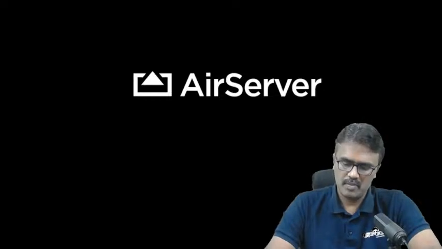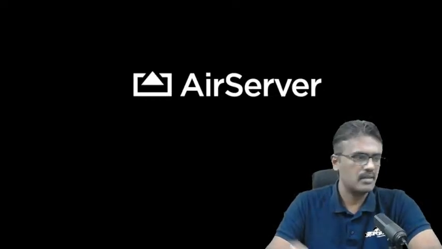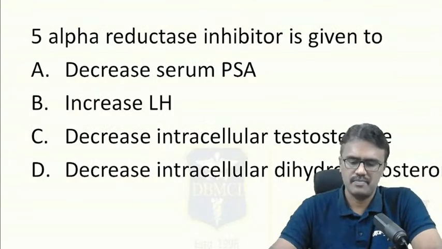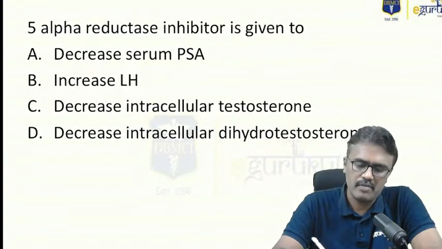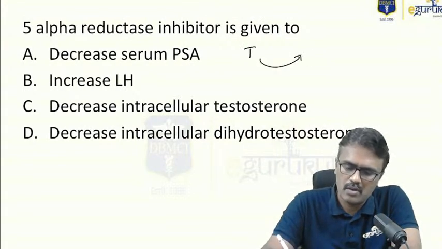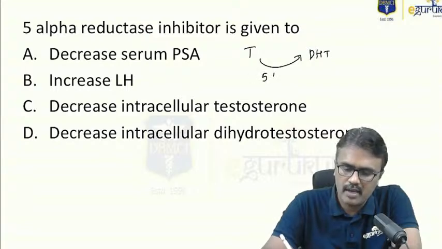Yeah. So let me move on to the next question. Another easy question. So just a minute. Again, the background is not seen. Yes, so a direct question: a 5-alpha reductase inhibitor is given to. What is the role of 5-alpha reductase? It converts testosterone to dihydrotestosterone. So to convert testosterone to dihydrotestosterone, the enzyme is called 5-alpha reductase.